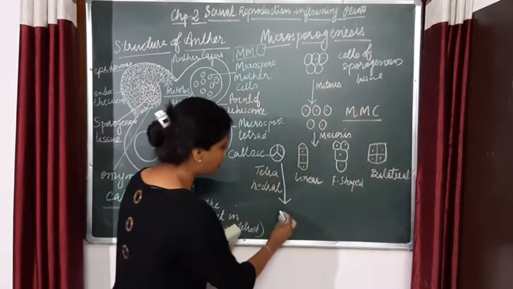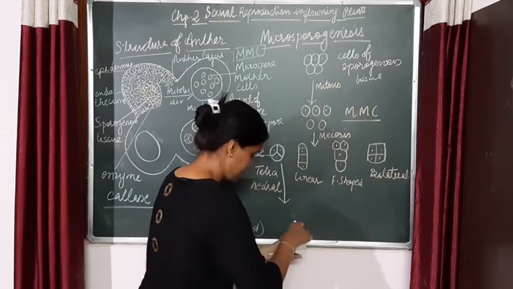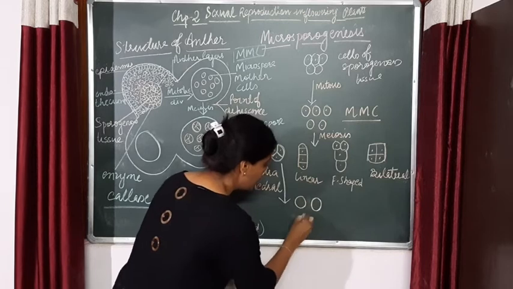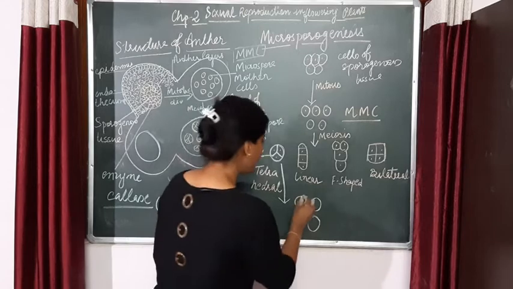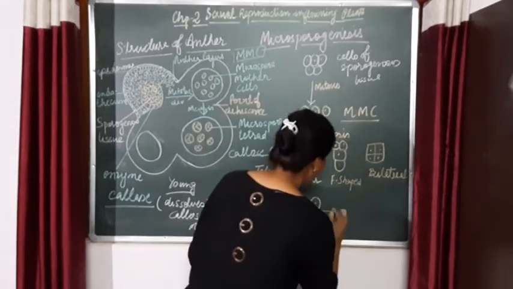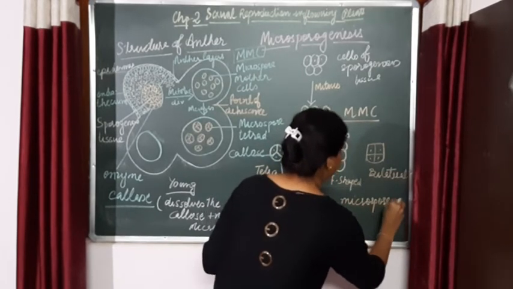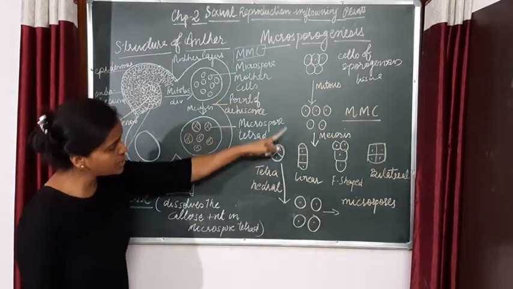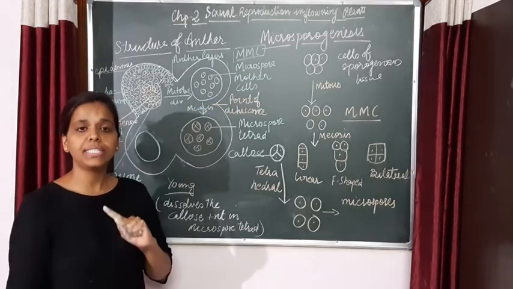So what we are going to get is 4 different microspores, right? The layers get dissolved and we get 4 microspores. This process of formation of microspores is known as microsporogenesis.